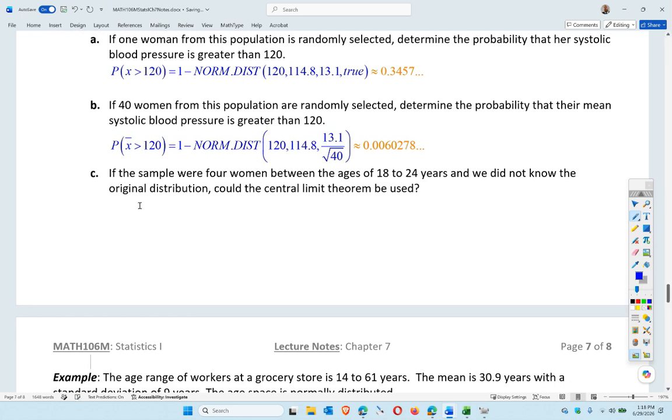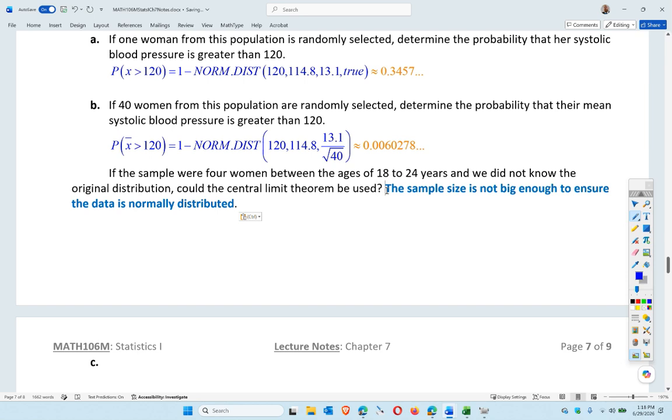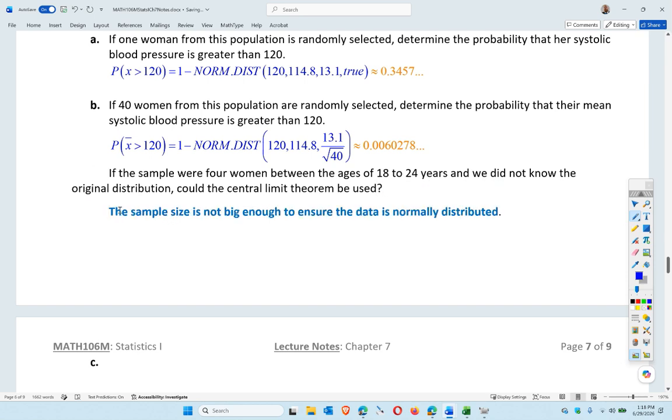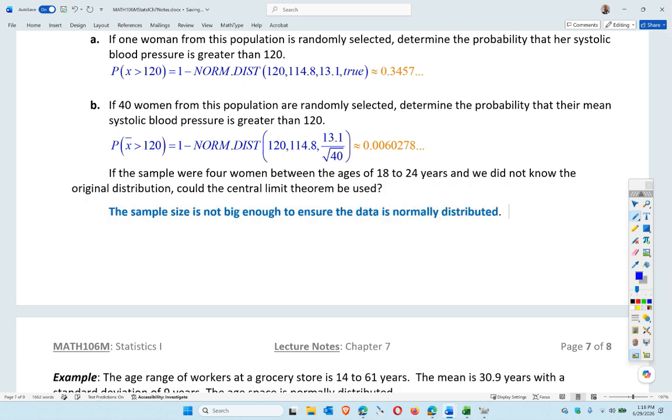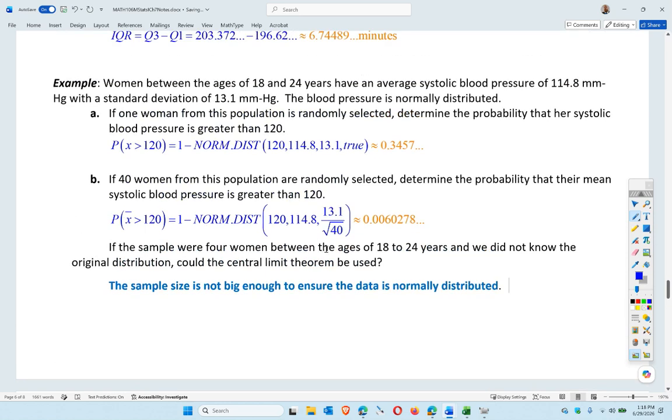So what's essentially going on is the sample size is now below 30. That's a problem, correct? So the sample size is not big enough to ensure a normal distribution, essentially. It's essentially what our problem is now. Okay, because we have to have a sample size greater than 30, which 40 was fine.